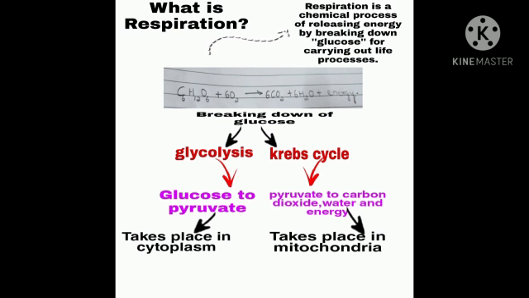Each step in the breakdown process occurs due to a particular enzyme. So I told you there will be a series of chemical steps taking place, and each step occurs due to a particular enzyme. Energy is released in 2 types. One is the ATP, which is called adenosine triphosphate, and the second is in the form of heat. This ATP will be utilized by our body for carrying out the metabolic activities, and the heat will be used by the warm-blooded animals to keep the body warm.